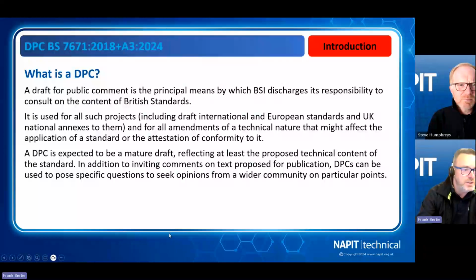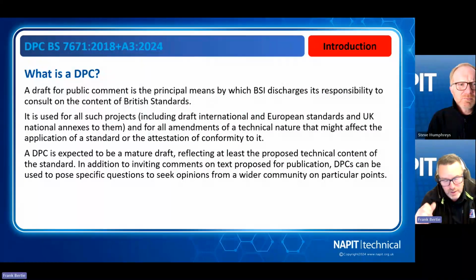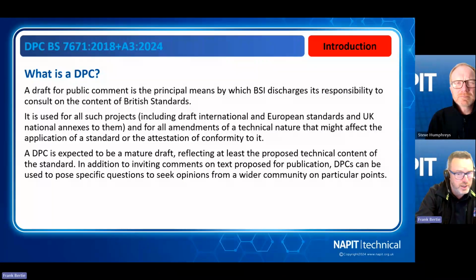So what's a DPC? It's a draft for public comment, and it's a principal means where the BSI looks at any standards they're looking to either update or bring out. It's always used for all different projects, including our own standards, the British standards and international and European standards, to allow all the stakeholders within the industry to talk about and put their comments against any new standard that's coming out.